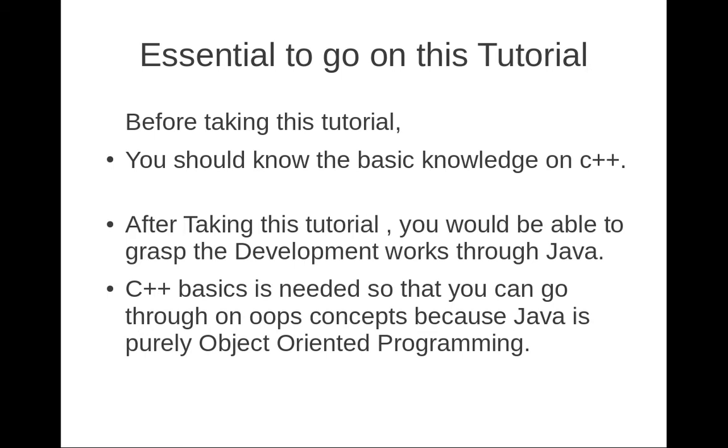This one I already said, so that you can go through OOPS concepts, because Java is purely object oriented programming. Why are we saying Java is purely object oriented? All things are considered to be an object, because the interaction would be from object to object only. So Java is purely object oriented programming, rather than C++.